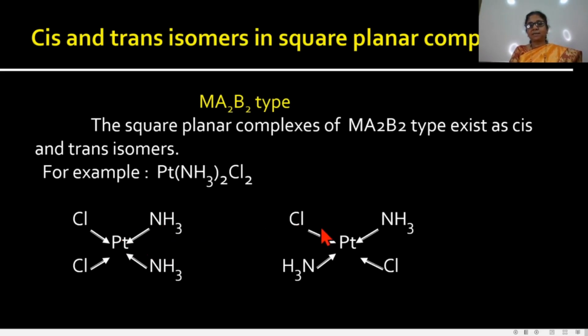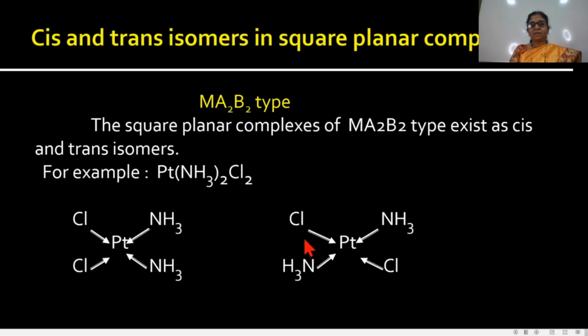And in this example, the central metal ion is platinum, and the same groups are on the opposite side. Therefore, this complex is the trans isomer. Understand? In square planar complexes with two same groups, when the same groups are on the same side of the metal ion, the isomer is called the cis isomer.